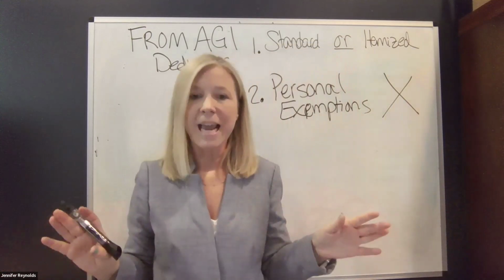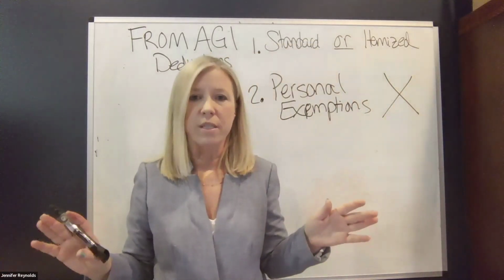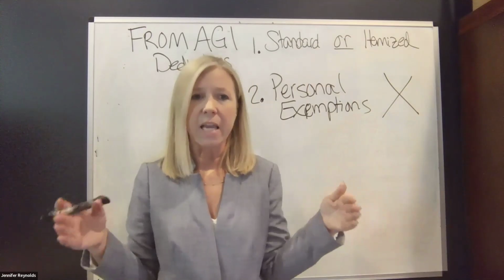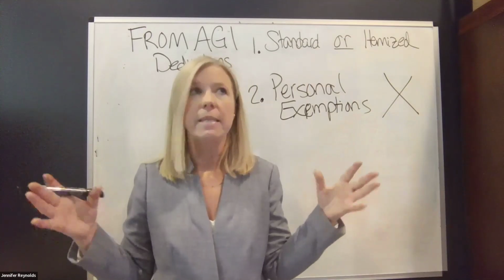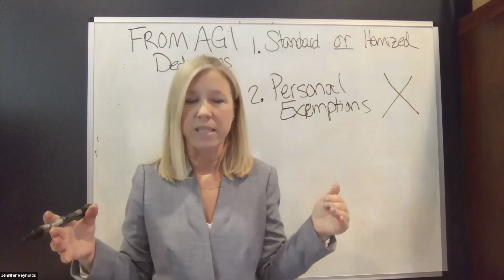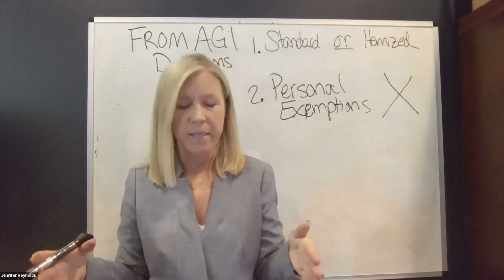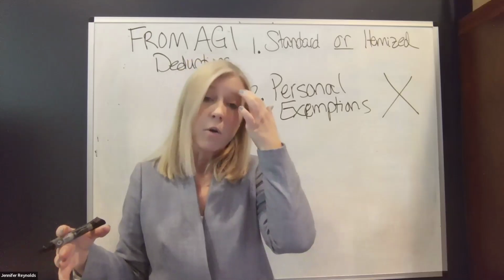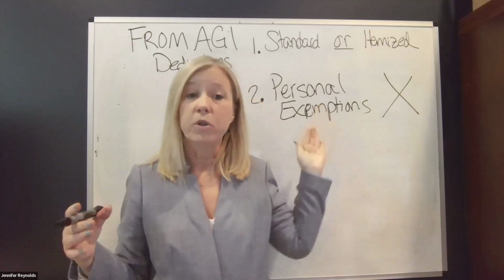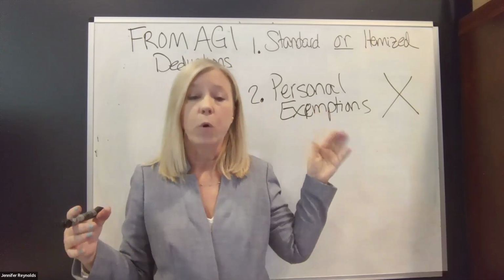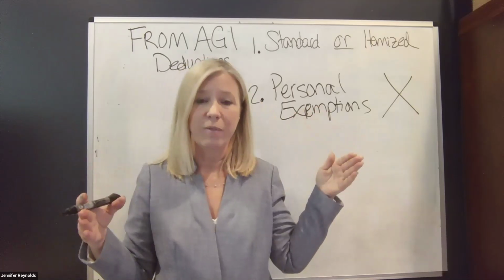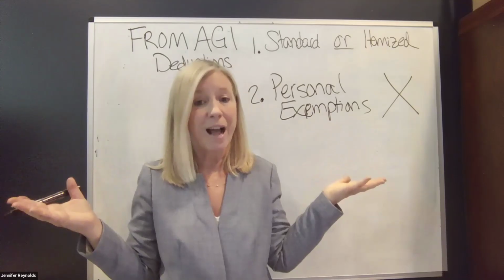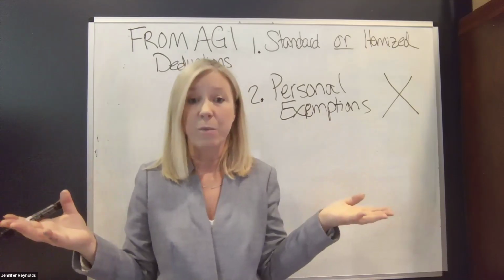The code didn't take them away. The code just said for TCJA years, that was a really big set of laws passed in 2017, they went into place in 2018, the Tax Cuts and Jobs Act, Congress took away the personal and dependency exemption for 2018 through 2025. Here it is 2025, and we're waiting to see what's going to happen.